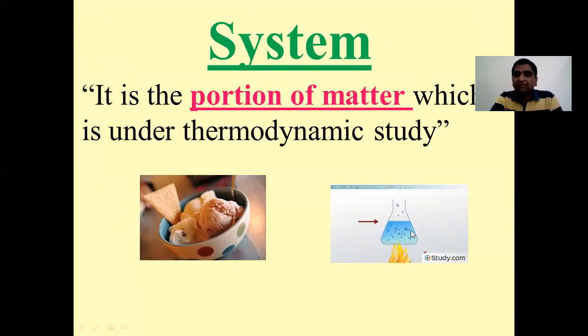So this water taken in this beaker is another example of a system. What is a system? A system is nothing but a portion of matter which is under thermodynamic study. Anything that we study in thermodynamics, that is a system, right?